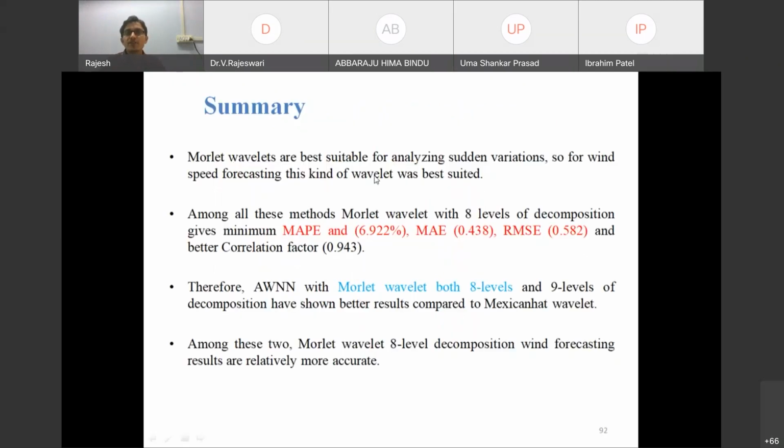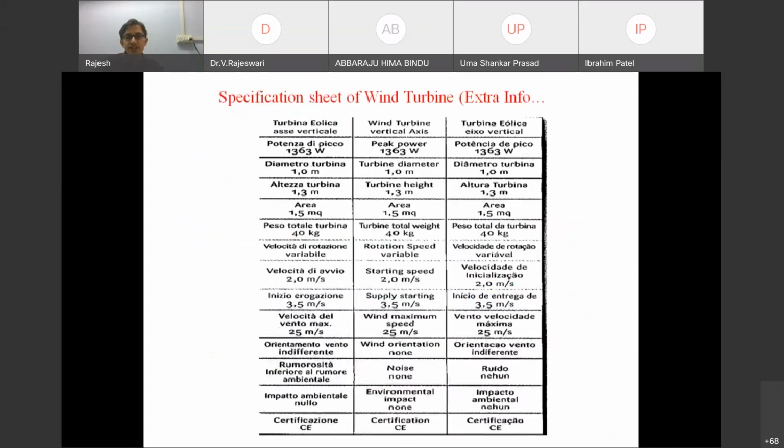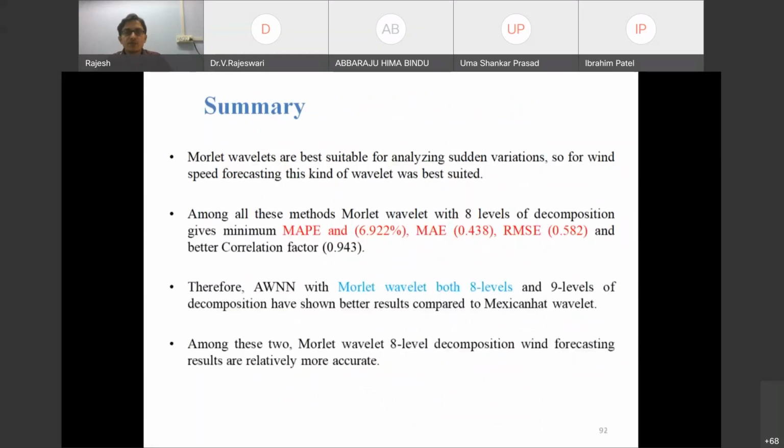If I summarize the things, Morlet wavelets are best suitable for analyzing sudden variation. So for wind speed forecasting, this kind of wavelet is the best suited. Among all these methods, the Morlet wavelet with 8 levels of decomposition gives the minimum MAPE, 6.92. All statistical parameters are the best, in fact, in terms of correlation factors also. Therefore, ABLNN with the Morlet wavelet with 8 levels and 9 levels of decomposition have shown better results compared to the Mexican hat wavelet. Among these two, Morlet wavelet 8-level decomposition gives relatively accurate wind forecasting results. So this is about our forecasting analysis.